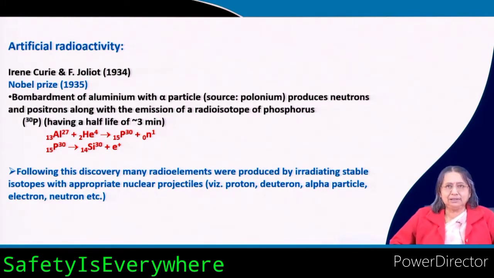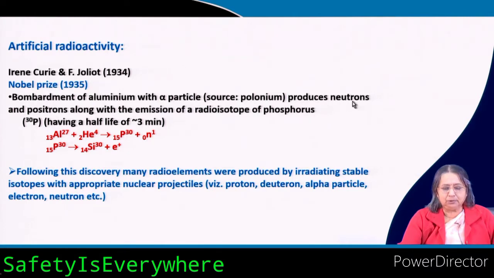So, they bombarded the aluminum with alpha particles. The alpha particles they got from polonium, it is also a radioactive element.